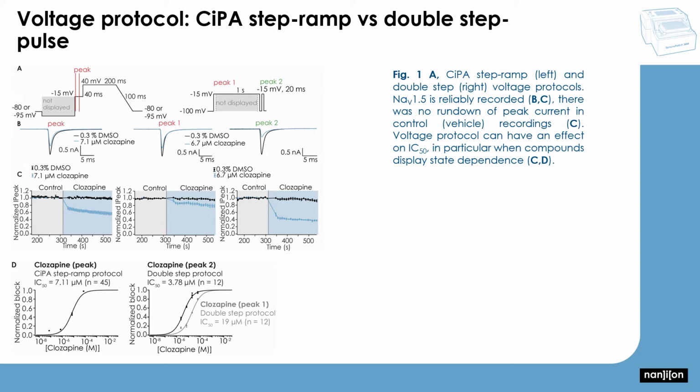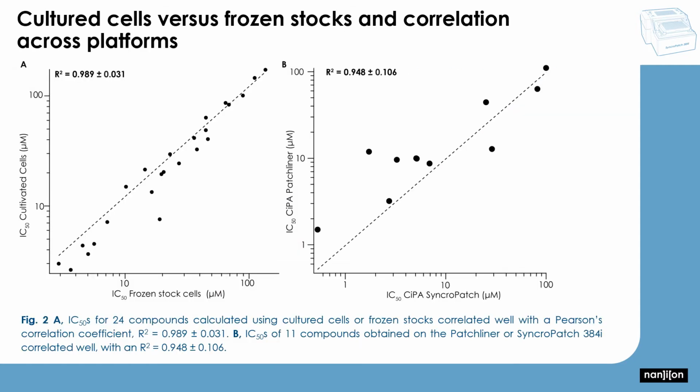In Figure 1, we compared data of NaV1.5 obtained using different voltage protocols. Regardless of protocol used, the recordings were stable with no rundown in vehicle. The protocol used did, however, affect IC50, which you might expect for compounds, for example shown here, clozapine, that preferentially block the inactivated state of the receptor.